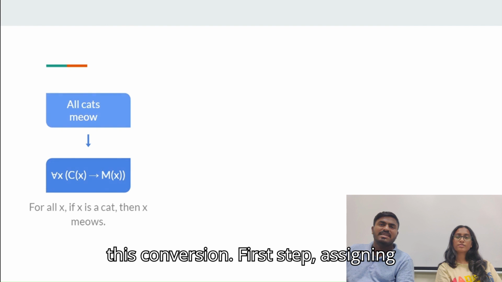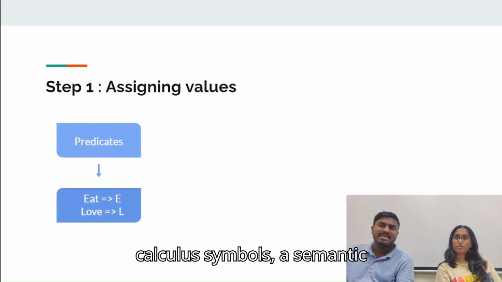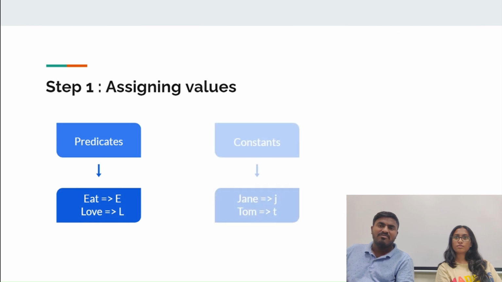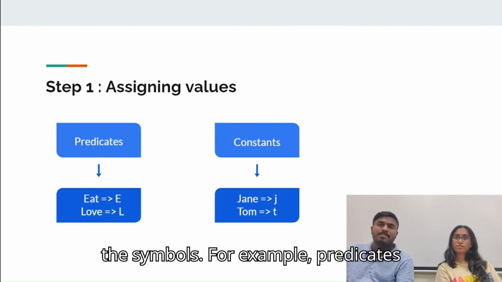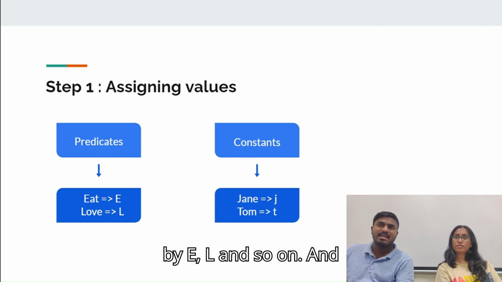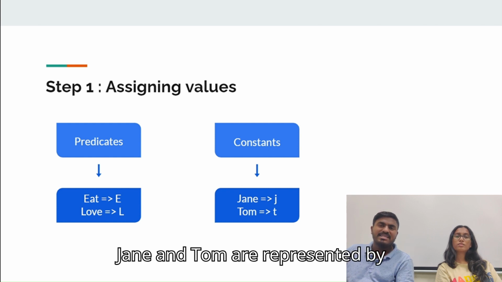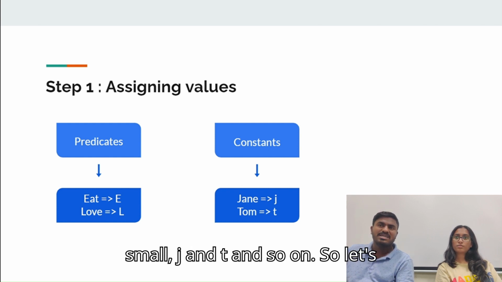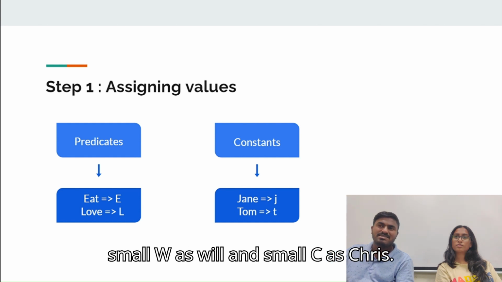First step, assigning values. Giving the predicate calculus symbols a semantic interpretation. In the first step we determine the semantic significance of the symbols. For example, predicates expressed by eat and love are represented by E, L, and so on. And constants expressed by proper nouns like Jane and Tom are represented by small j and t and so on. So let's consider our earlier sentence, "Will slapped Chris." Here we will assign small w as Will and small c as Chris.